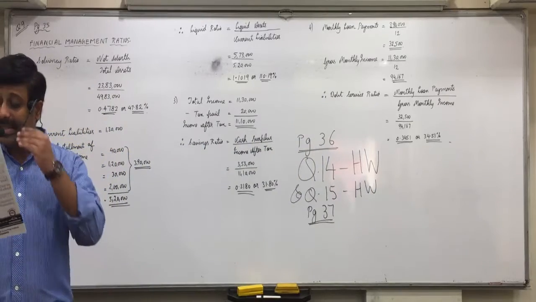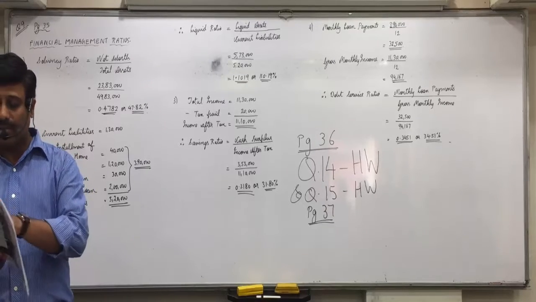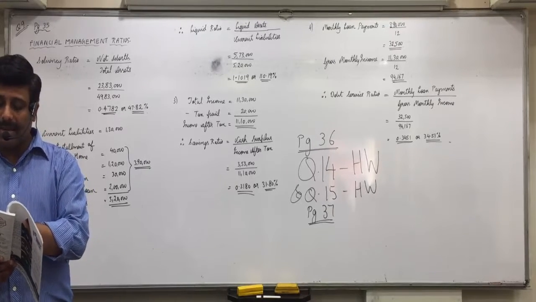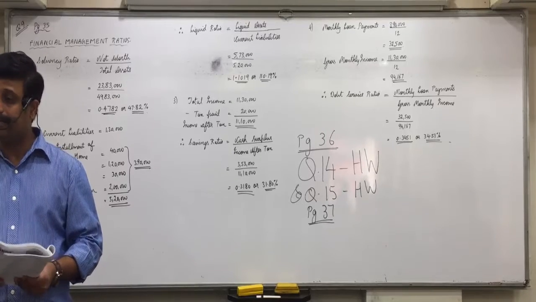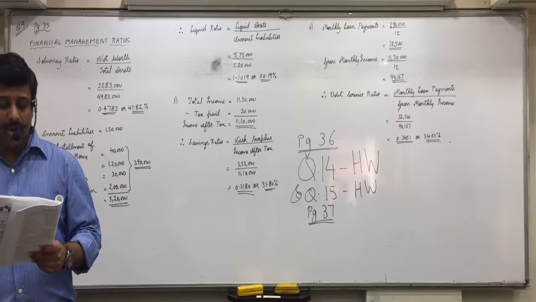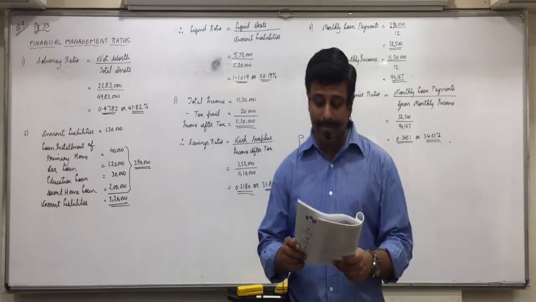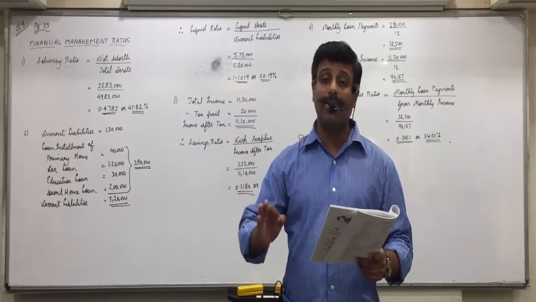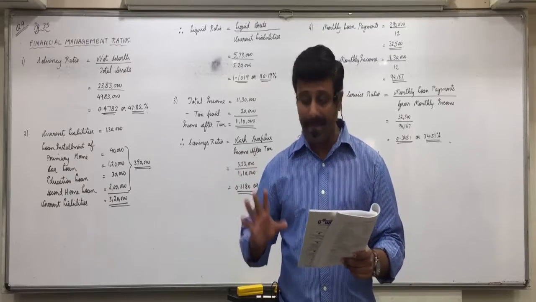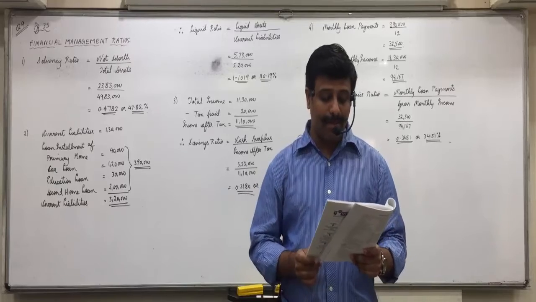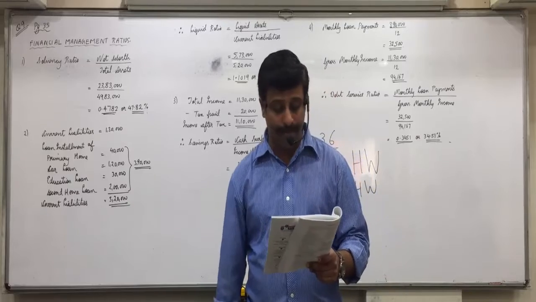Further. Electricity bills paid during the year 22,000 by cash and outstanding on 31/3/14 was 2,000. 22,000 will come in expense and minus from cash, and 2,000 current liability. Telephone bills paid during the year 8,000 by cash and outstanding on 31/3/14 2,000. Exactly the same. 8,000 will come in expense and minus from cash. 2,000 will come in current liabilities. Medical expenses paid during the year 15,000 by cash, so expense and minus from cash.